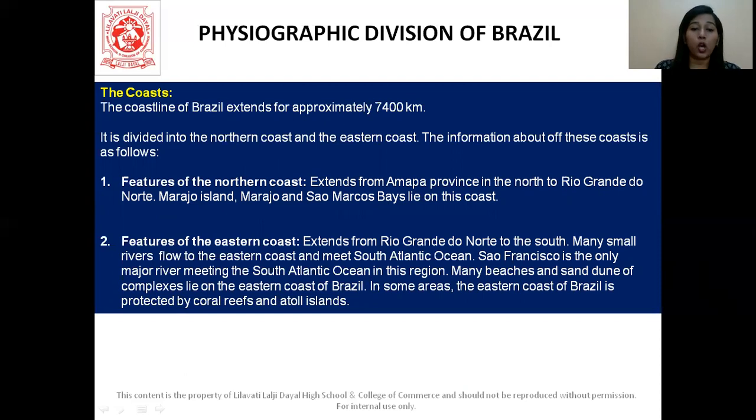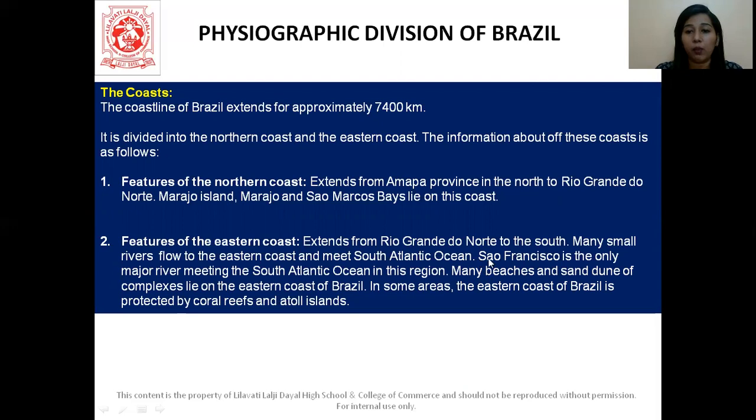Then we talk about the eastern coast. So here it extends from Rio Grande do Norte to the south. All right. Then there are many small rivers which flow from the eastern coast and meet the South Atlantic Ocean. So São Francisco is the only major river meeting the South Atlantic Ocean in this region.